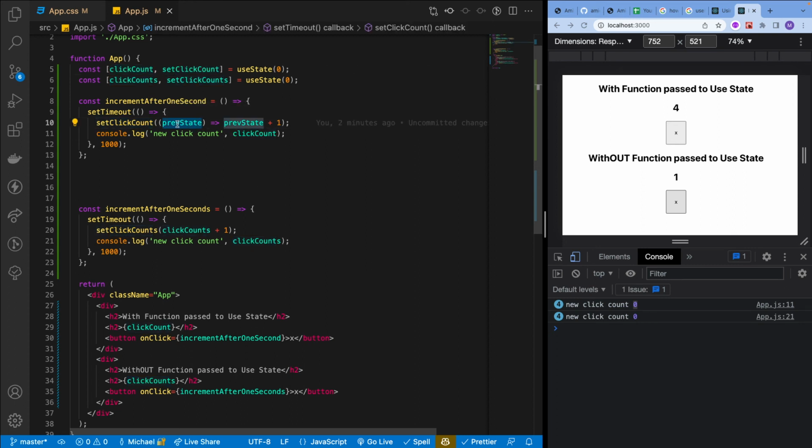If there have been, passing this a function is the way to get the most accurate update. Now, do we need to do this everywhere? No. Is it the most accurate way to get data? Yes, it is. But this is only an issue if we are updating the same state in multiple places at the same time.